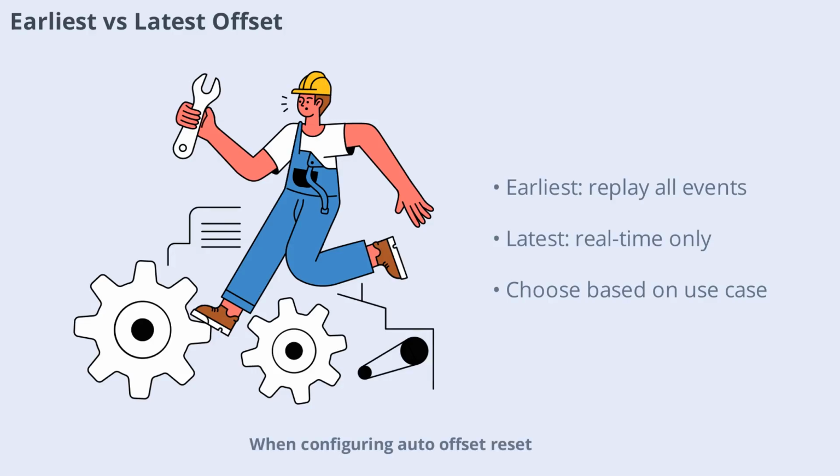When configuring auto-offset reset, earliest means the consumer starts at the very beginning of the topic, reading all historical messages. Latest means the consumer starts with new messages only, skipping history. Use earliest when you need to replay all events, and latest when you only care about real-time data. Understanding this setting helps you control how consumers behave in different scenarios.